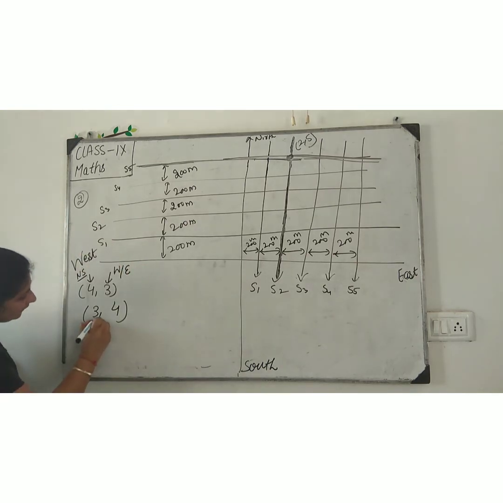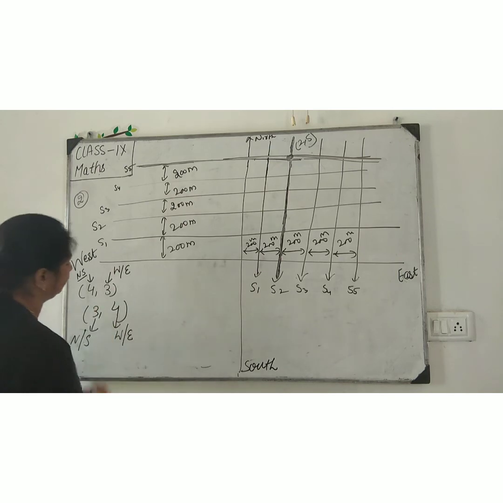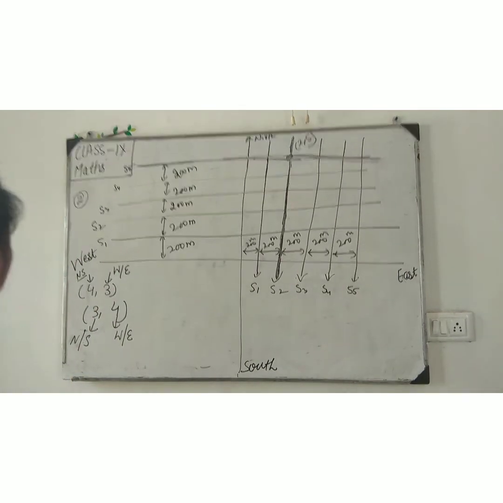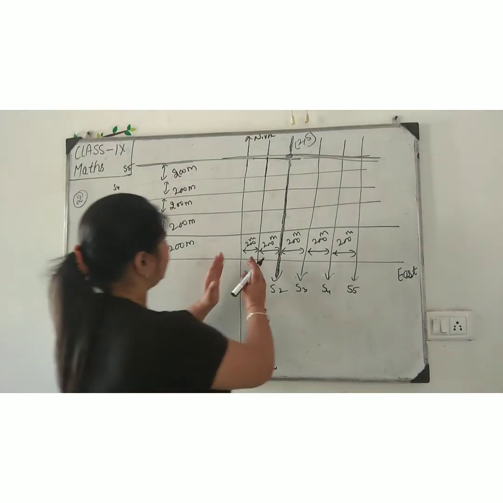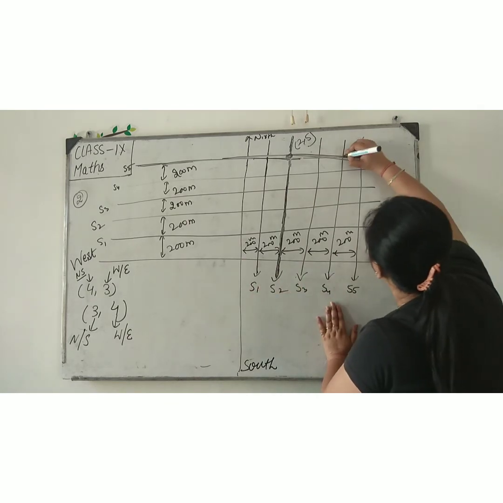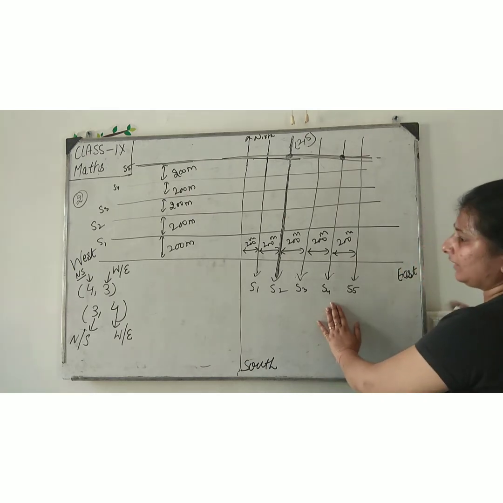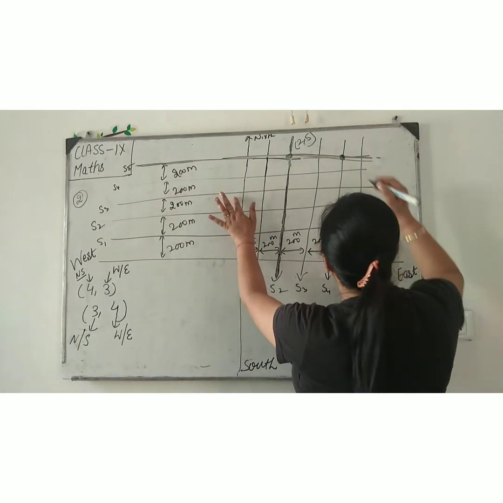Same here: point 3 represents north and south, and the fourth represents west and east. So first we are talking about the fourth street, north and south, in this direction. 1, 2, 3, 4. The fourth street is here.